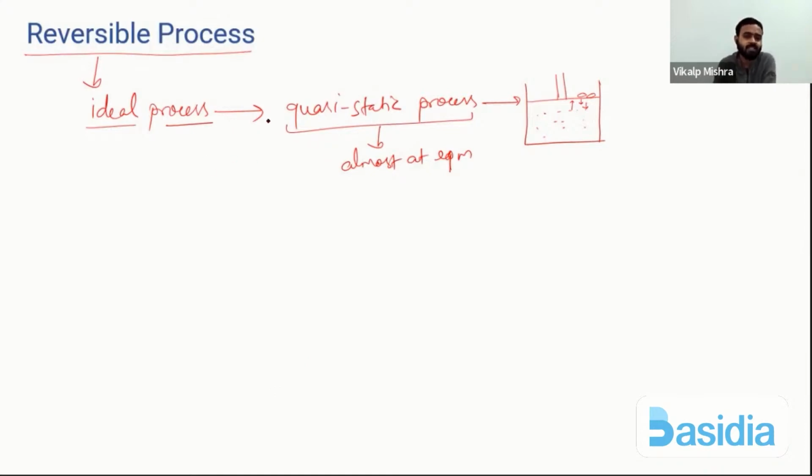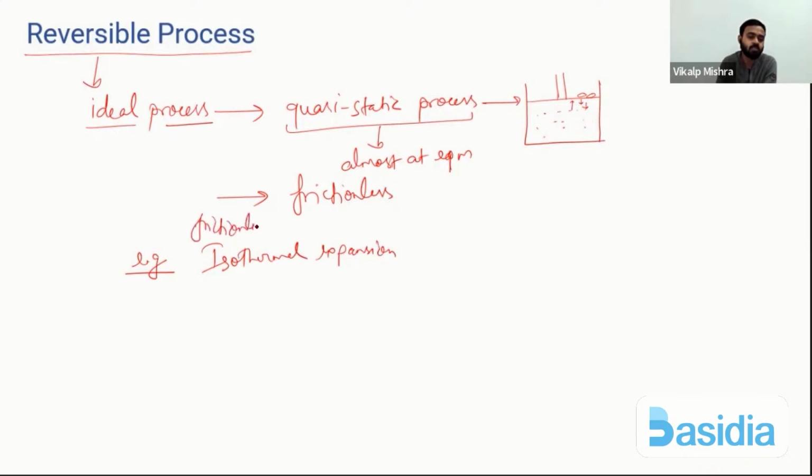Okay, so one condition is process should be quasi-static, and another condition is frictionless process होना चाहिए. मतलब जो piston होना चाहिए वो frictionless होना चाहिए. Okay, so example of the reversible process, we can say isothermal expansion. One more thing we have to add: frictionless isothermal expansion, frictionless isothermal compression, like that. Okay, so it will be the example of reversible process.